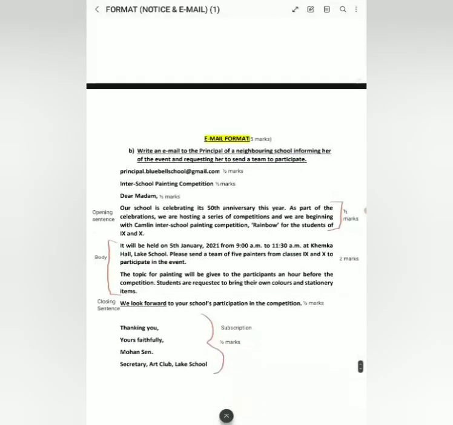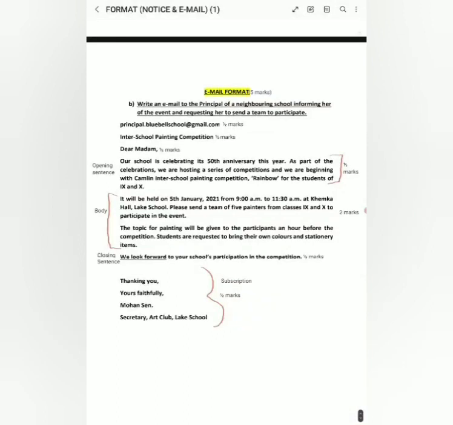So let's move on to the email format. Here we have: write an email to the principal of a neighboring school informing her of the event and requesting her to send a team to participate. First of all you will write principal.bluebellschool@gmail.com. You will get half marks here. Then you will write the subject. Here you will write inter-school painting competition. Half marks you will get, and then Dear Madam, half marks there also.